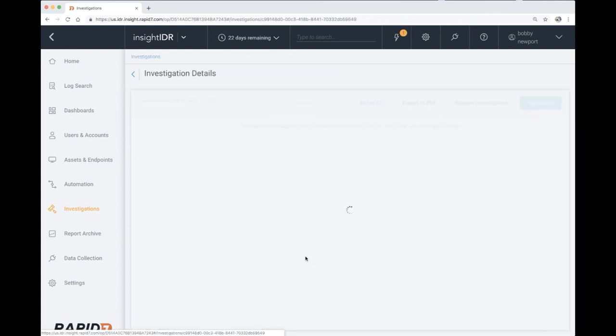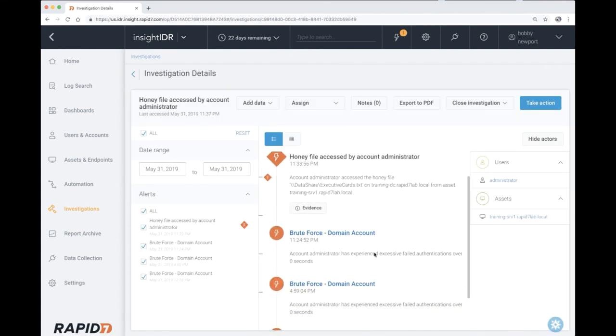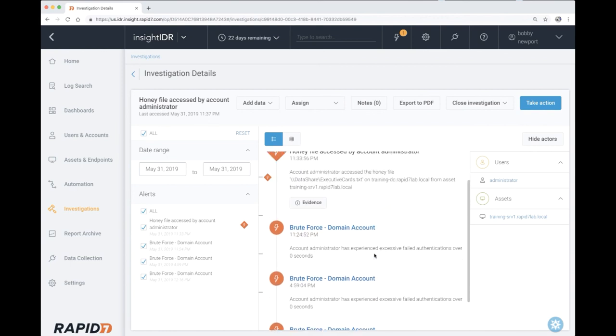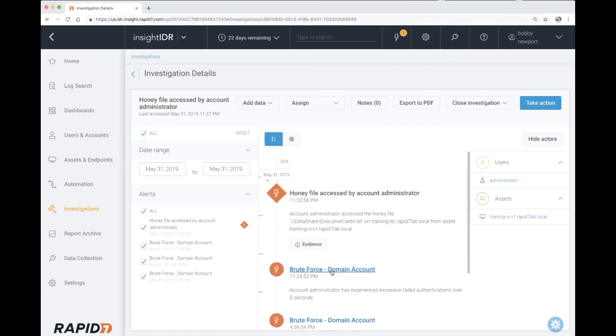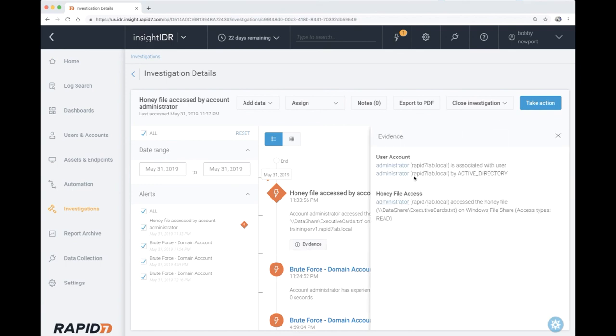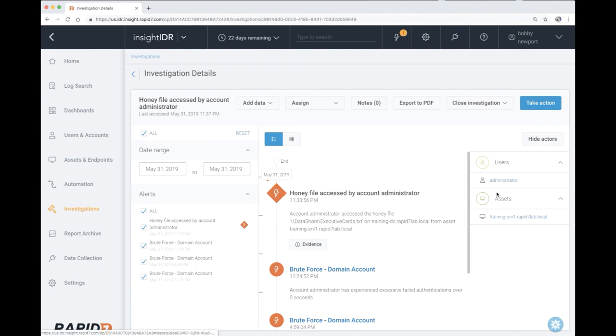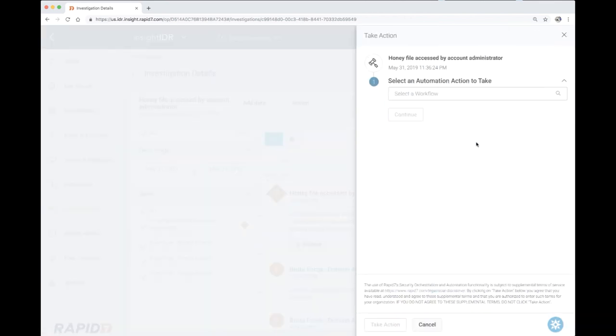Again, we can see more if we click into the investigation, and once here, we can dig deeper and look at the evidence.